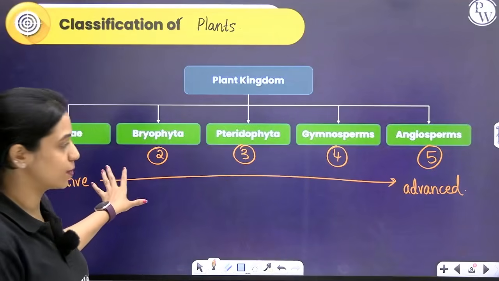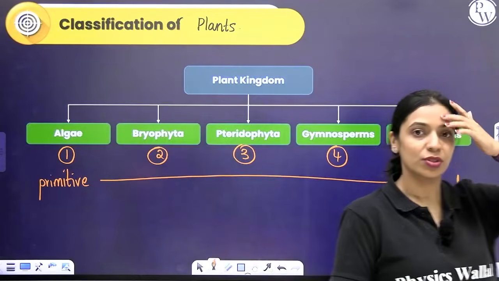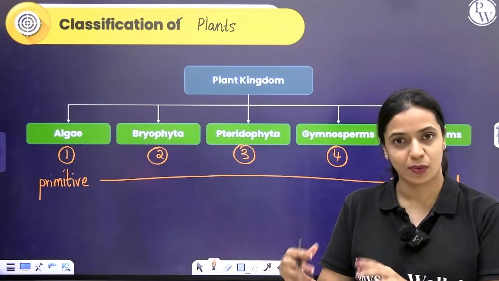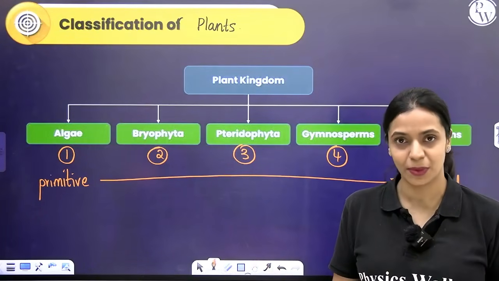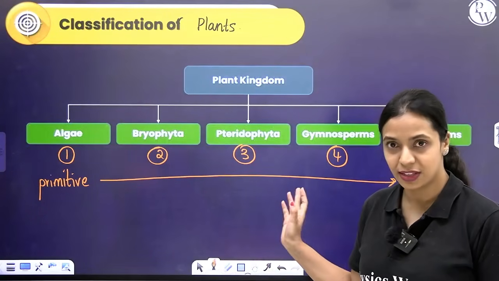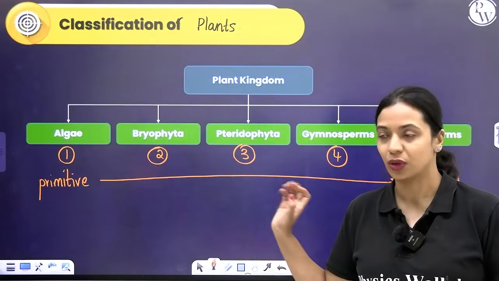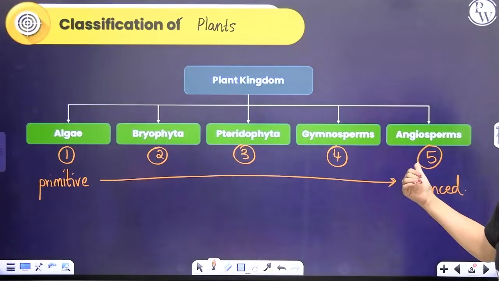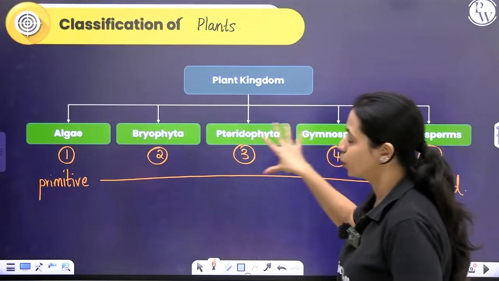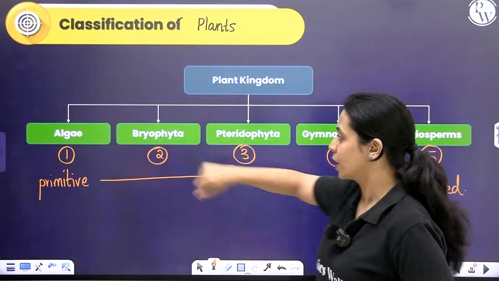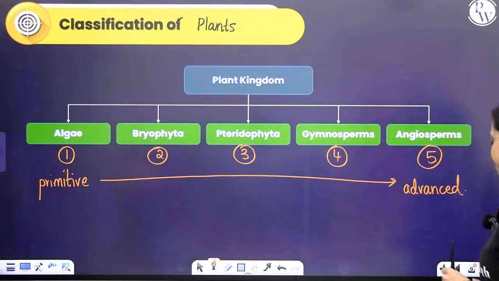Algae are the most primitive. Angiosperms are the most advanced. Similar to how you learn in vertebrates, you have fishes. From fishes, amphibians evolved. From amphibians, reptiles evolved. Very similarly, even in plants, when you consider these groups, from algae, different groups of plants have evolved. This is the most primitive and this is the most advanced. We are going to learn about all of these groups in detail one by one, and we are going to start with algae.